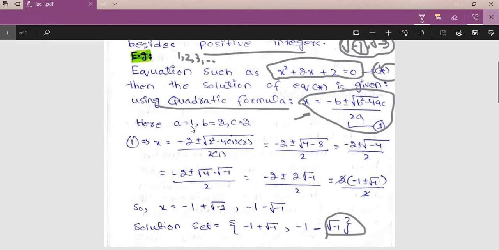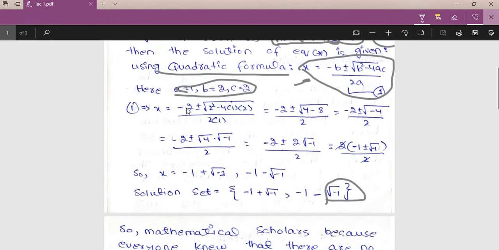So now let us move towards our topic. Here a is equal to 1 because the coefficient of x square is 1, b is equal to 2, the coefficient of x is 2 here, and c is equal to 2, like c is a constant. Put the values of a, b, c in equation number 1, we get that x is equal to minus 2, because b's value is 2, plus minus square root of b square minus 4ac, so minus 4 into 1, because the value of a is 1 and the value of c is 2, divided by 2.